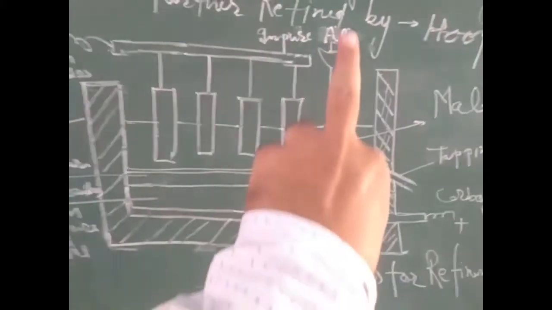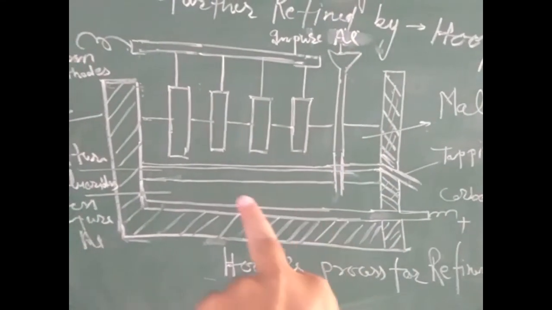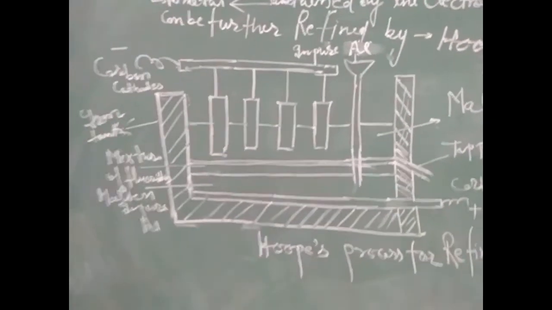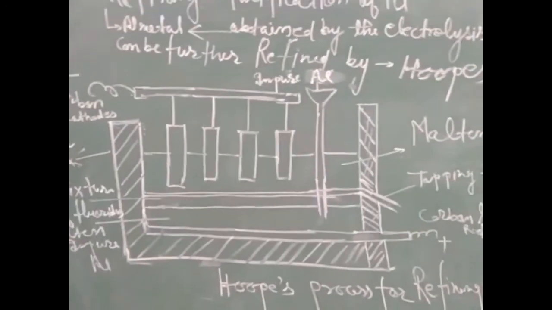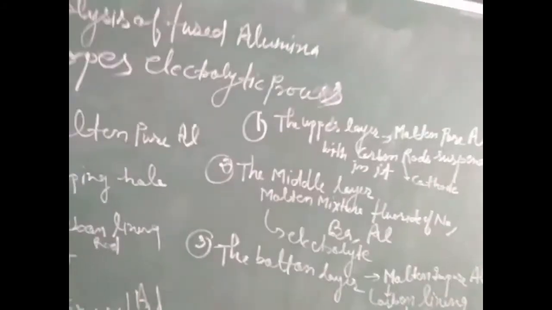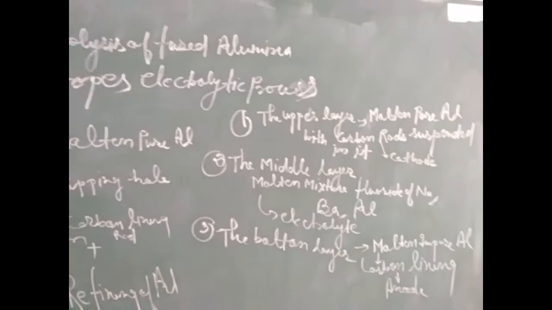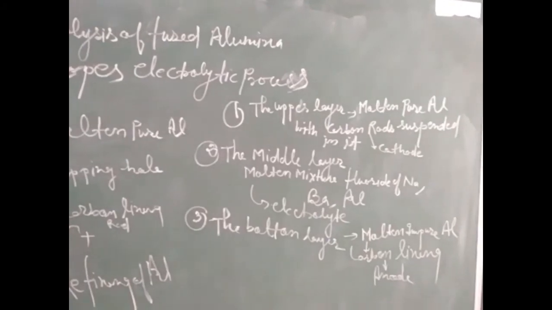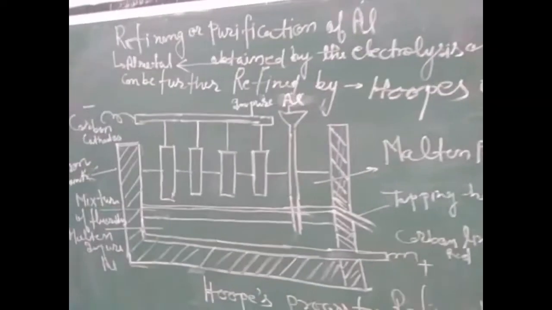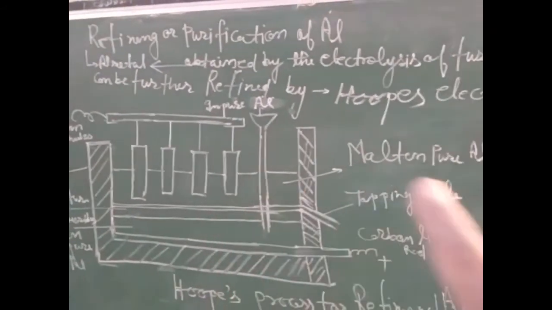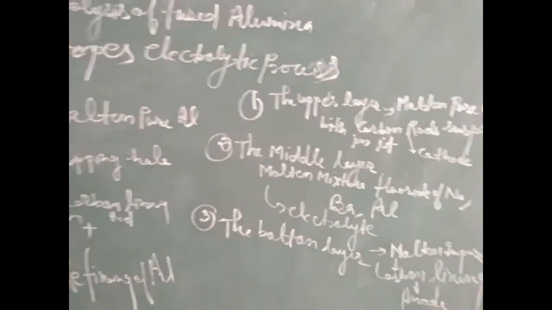Through this funnel, impure aluminium is supplied on the lower side, that is the downward layer of molten impure aluminium, that has to be purified and converted into pure form. Now we will discuss each layer clearly. The upper layer is molten pure aluminium. It is suspended with 4 carbon rods, which act as the cathode.